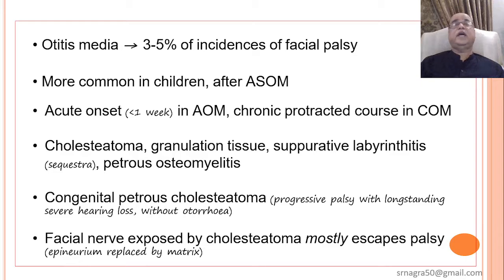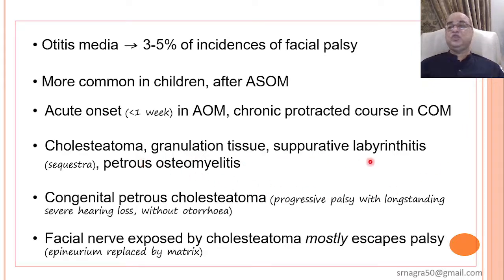So with reference to otitis media, 3 to 5% of facial palsy cases are due to otitis media. It is more common in children after acute suppurative otitis media, and acute onset is in acute otitis media within the first week, and a chronic protracted course is there in chronic otitis media.